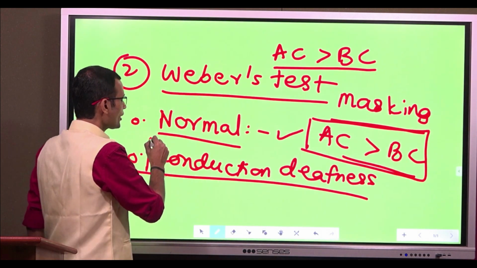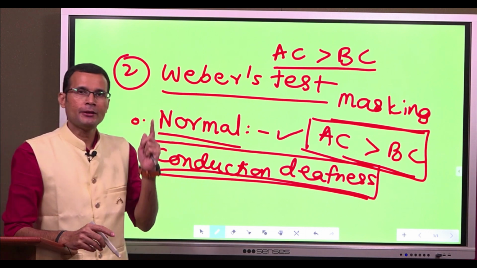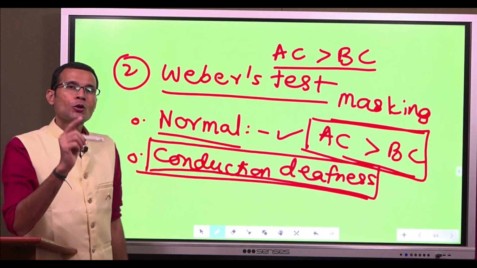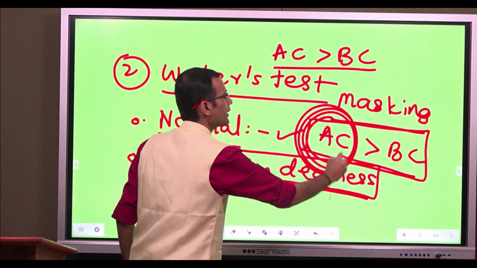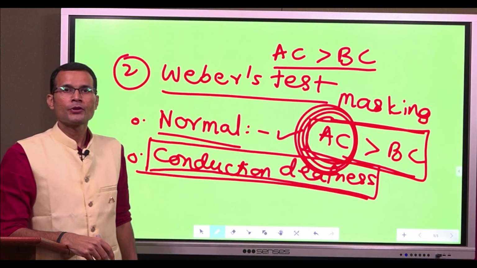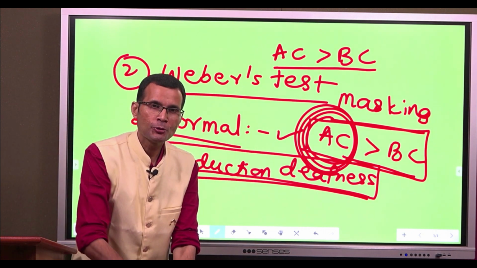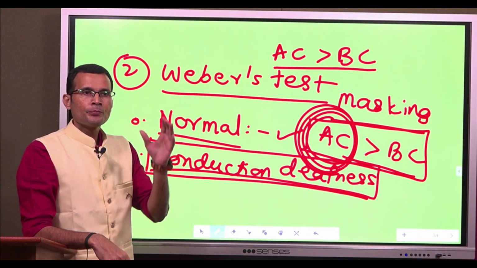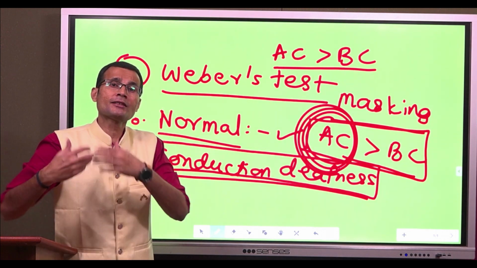If there is a conduction deafness, let's say on the left side, what will happen? The air conduction is defective. Air conduction is defective means, you remember what I said some time back, air conduction is normally better than bone conduction and therefore it masks the bone conduction.